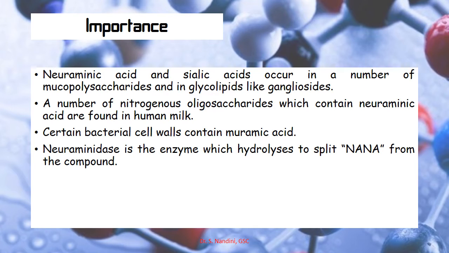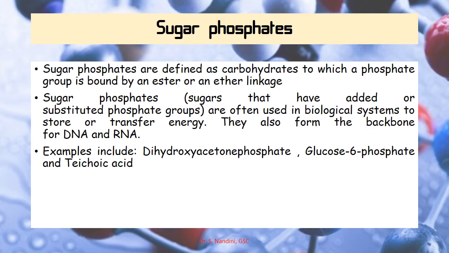So a number of nitrogenous oligosaccharides which contain this neuraminic acid are found in human milk. Certain bacterial cell walls also contain this muramic acid. There is an enzyme which is called neuraminidase. This is the enzyme which hydrolyzes to split this NANA from the compound.